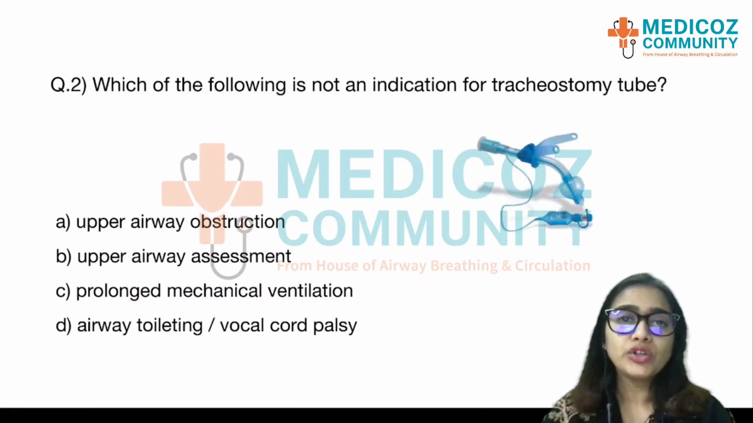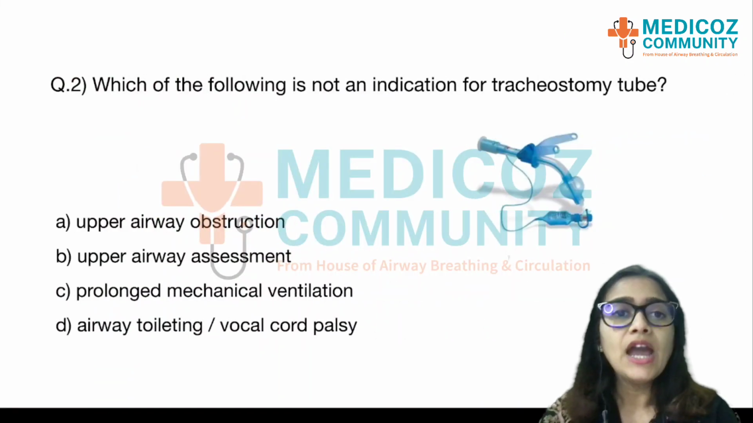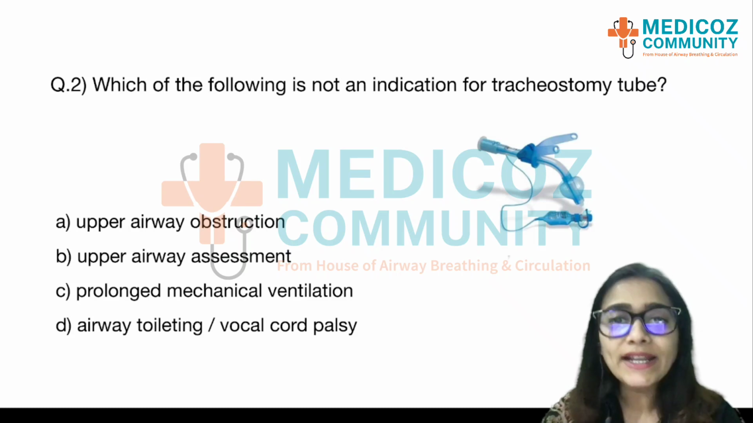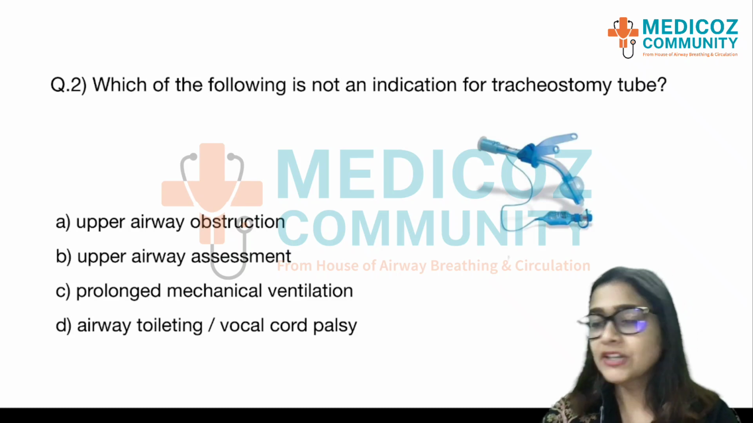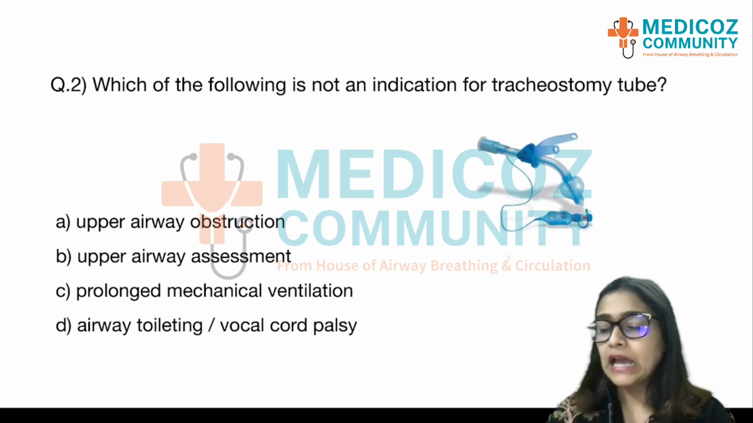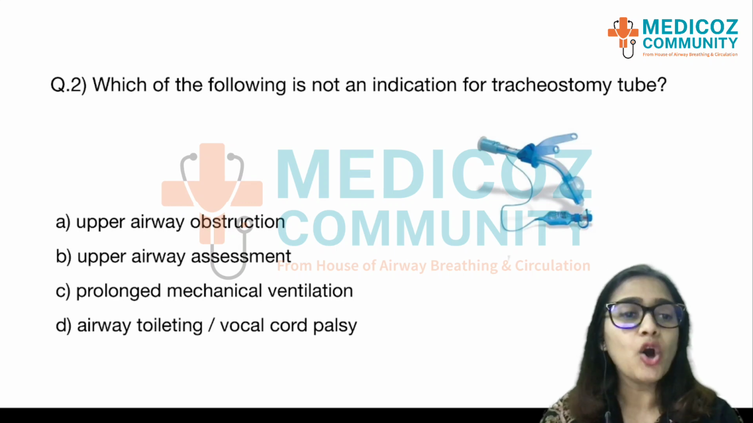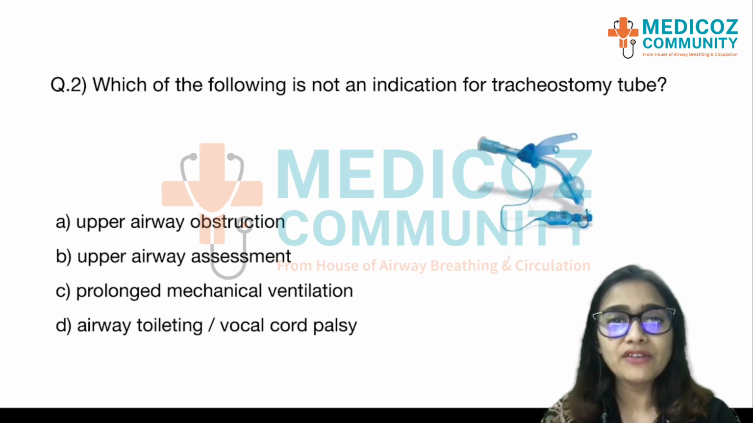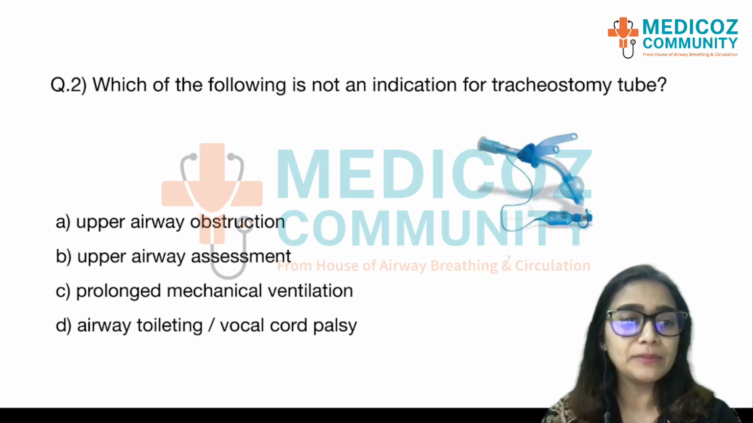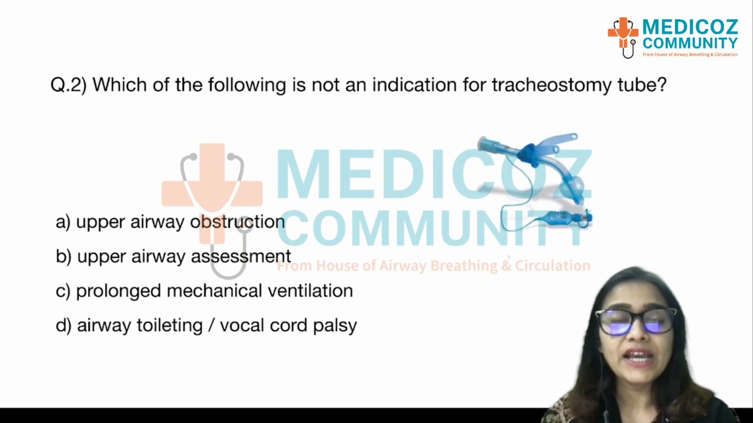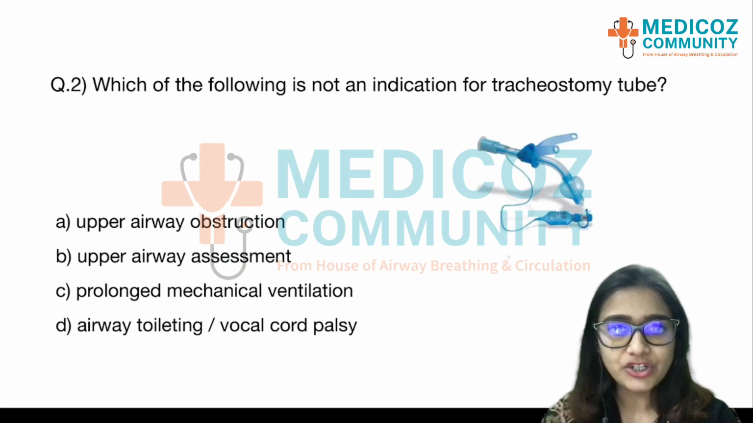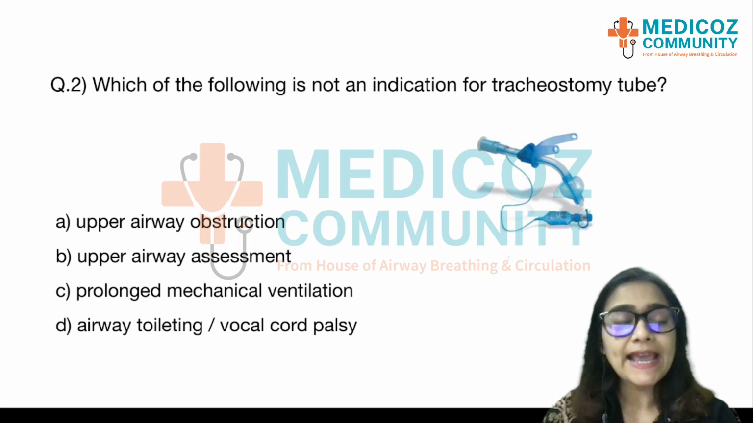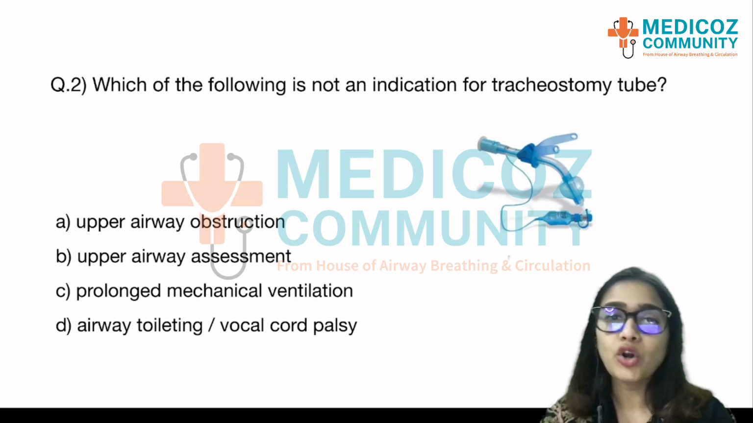Then moving on to question number 2. Which of the following is not an indication for tracheostomy tube? And there's a picture of the tracheostomy tube given. Now options for this question are: option A is upper airway obstruction, option B is upper airway assessment, option C is prolonged mechanical ventilation, and option D is airway toileting or vocal cord palsy.